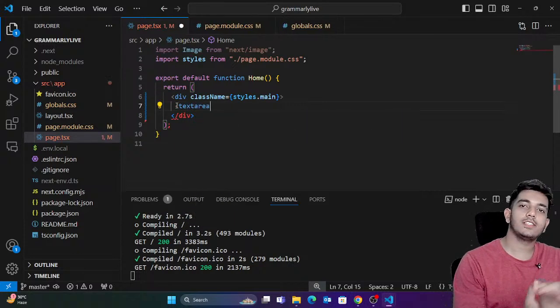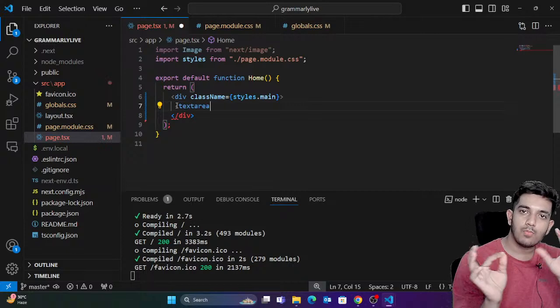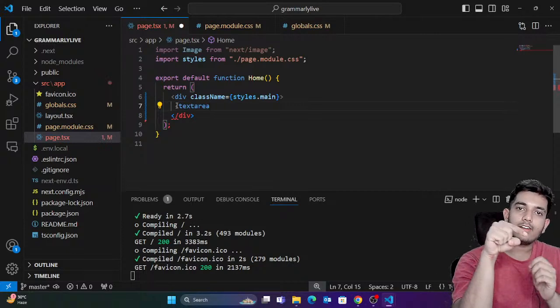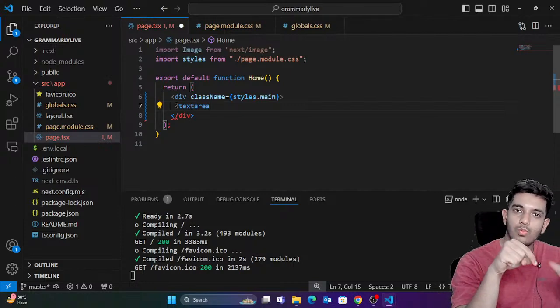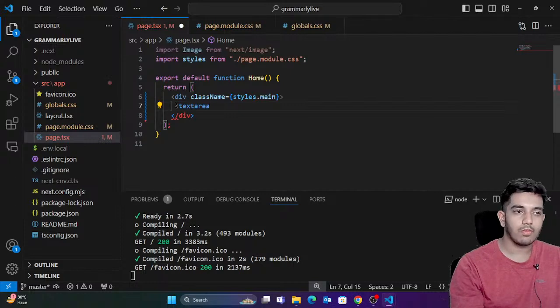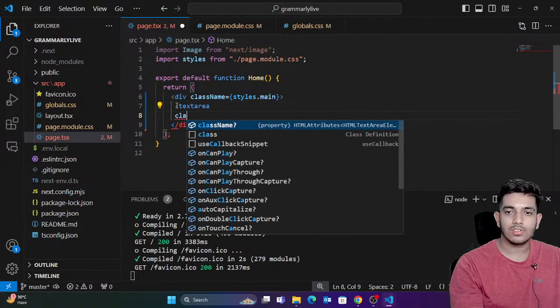Text area. Why are we using text area? Why don't we use input tag? Because in input tag you can't hit enter and go to next line. Okay, you only write things in one line. So in text area you have all the freedom, so it's very great. Okay, and it expands a lot, so that's why.